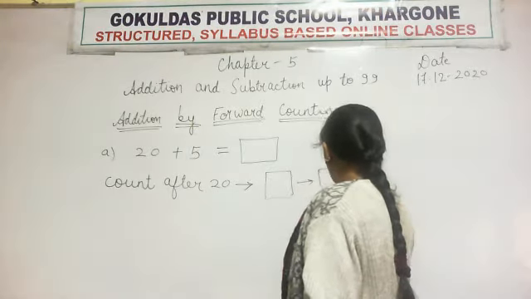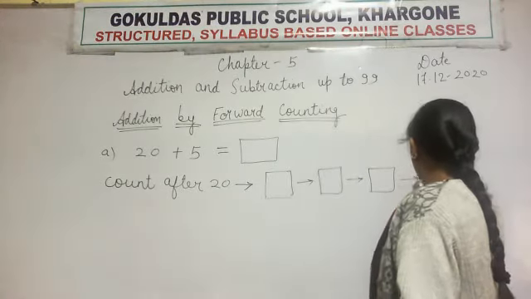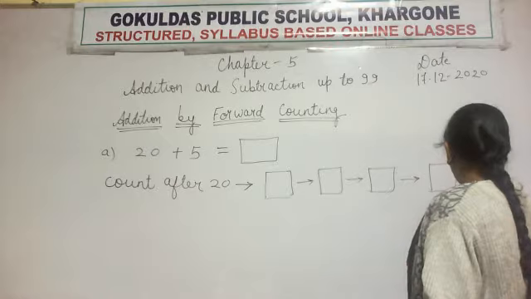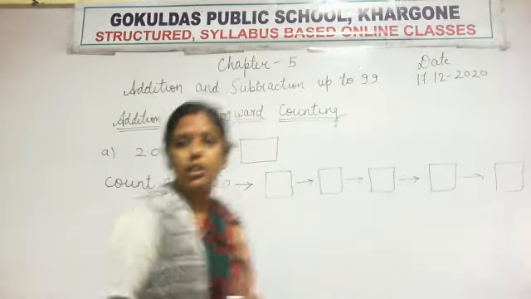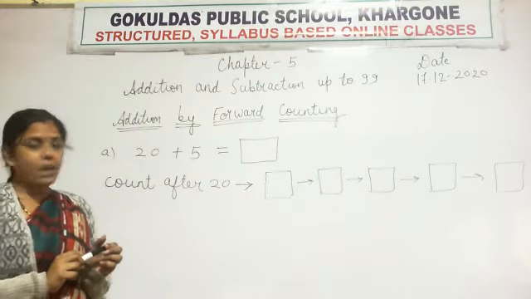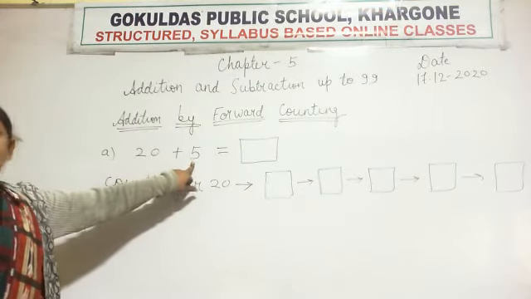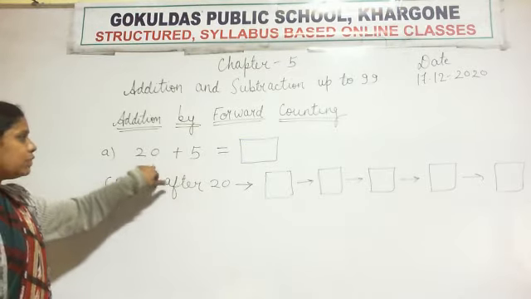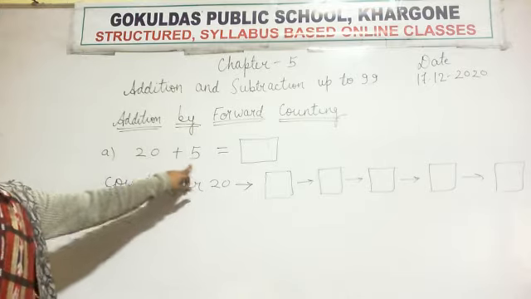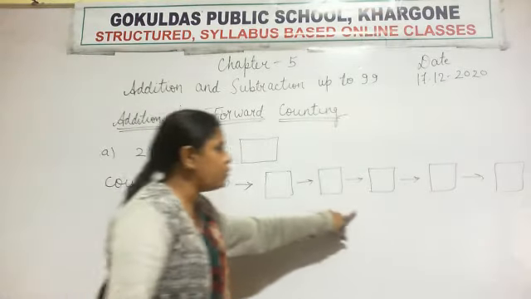2, 3, 4 and 5. So why have I made 5 boxes? Because we have to count 5 numbers after 20. So in 20 we have to add 5. That is why I have made 5 boxes here.